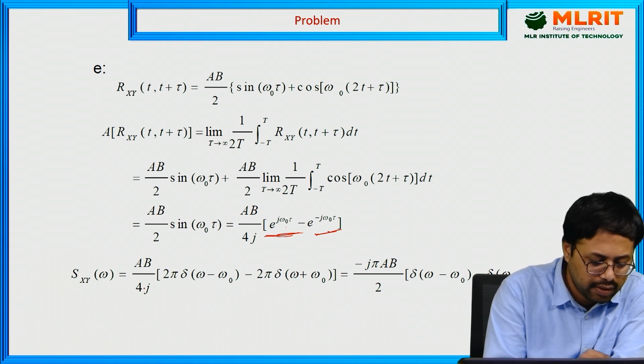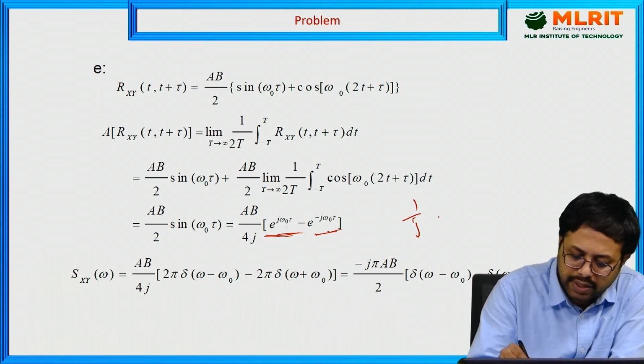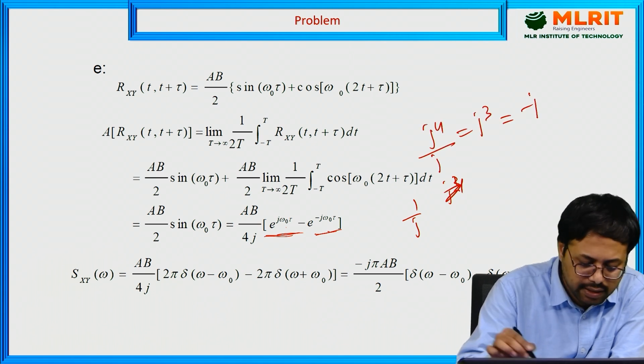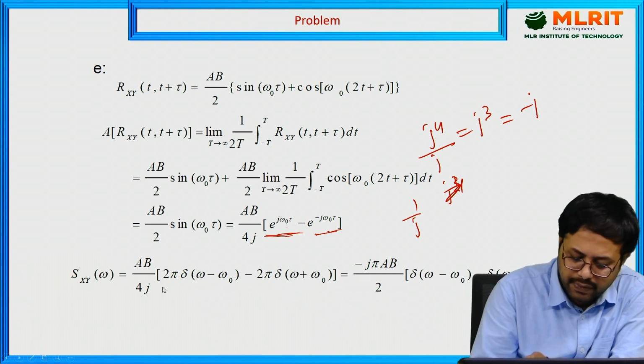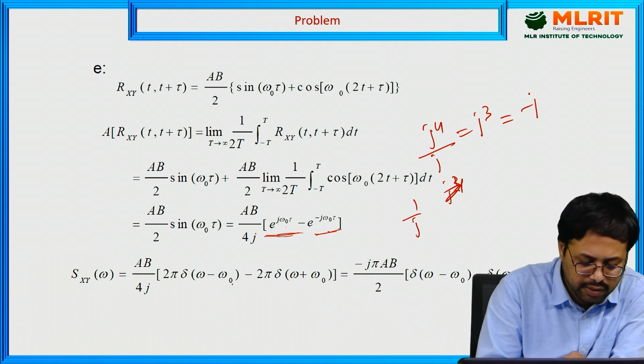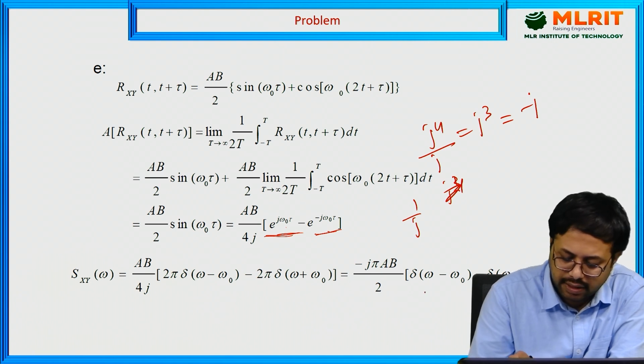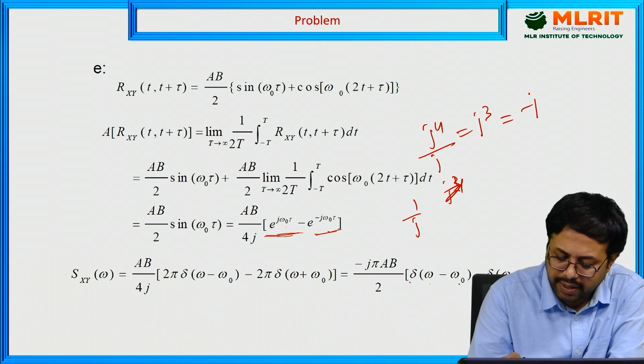Okay, you take 1 by j. 1 by j is equal to j power 4 by j, that is j power 3, which is equal to minus j. Okay, minus j pi. You take the constant pi common into AB by 2. The 2 gets cancelled. So AB by 2 del of omega minus omega naught minus del of omega plus omega naught.